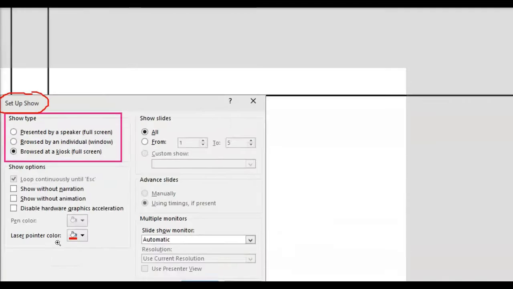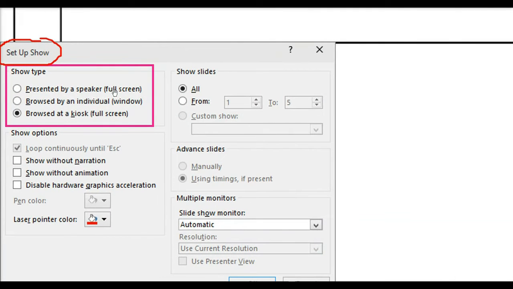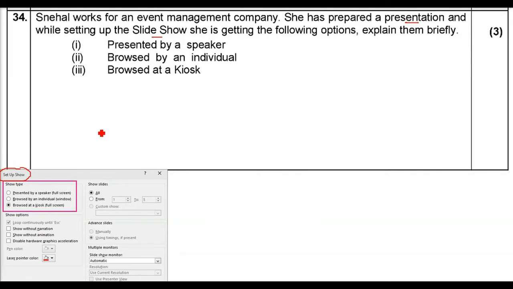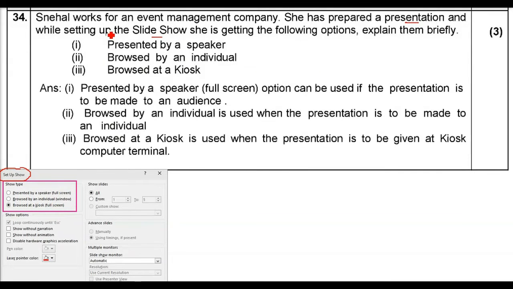So you see here, presented by a speaker, full screen, browsed by an individual window, and browsed at a kiosk, full screen. Let us see one by one. First thing is presented by a speaker. So we will use this option if the presentation is to be made to an audience, that is, more than one person who is listening.